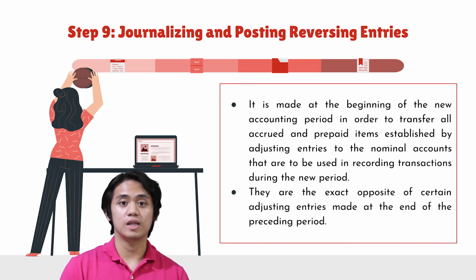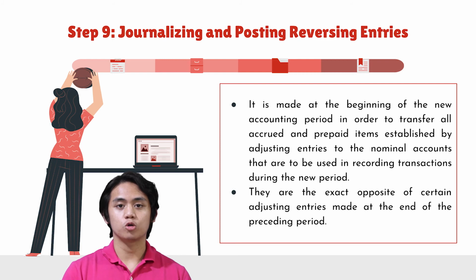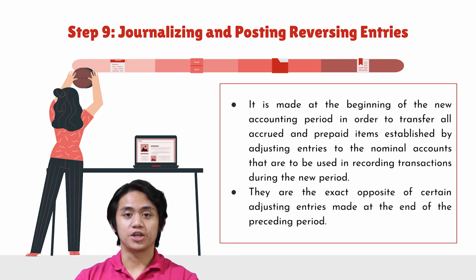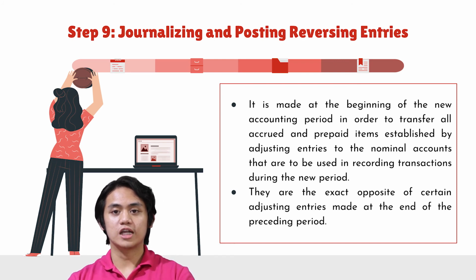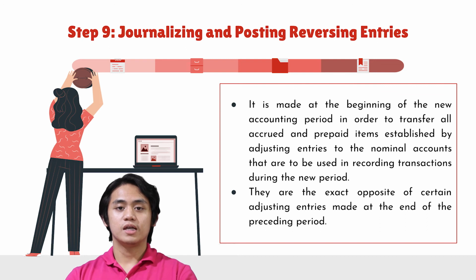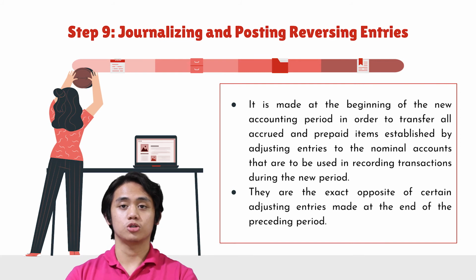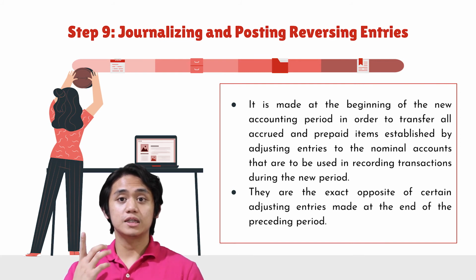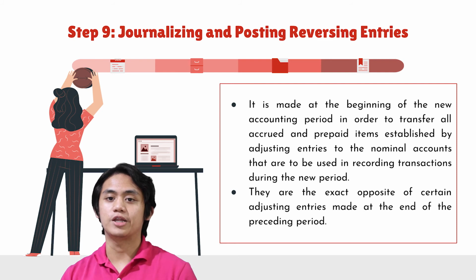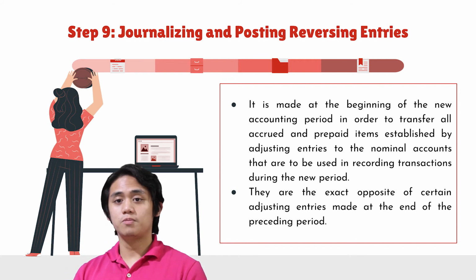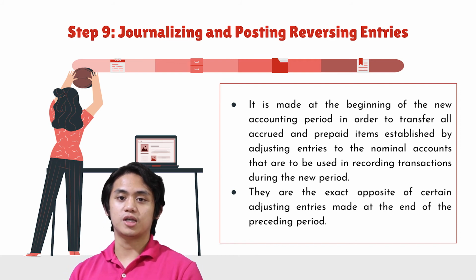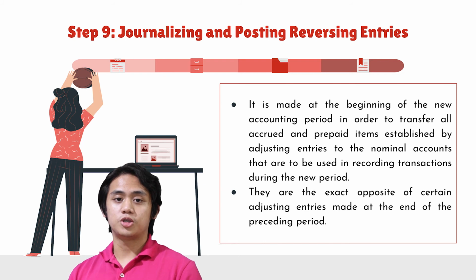So step 9, or the last step, is journalizing and posting reversing entries. Reversing entries are made at the beginning of the new accounting period in order to transfer all accrued and prepaid items established by adjusting entries to the nominal accounts that are to be used in recording transactions during the new period. These are called reversing entries because they are the exact opposite of certain adjusting entries made at the end of the preceding period. This doesn't mean that the adjusting entries reversed are unnecessary or inaccurate. Its sole purpose is to simplify the recording of certain kinds of recurring transactions.